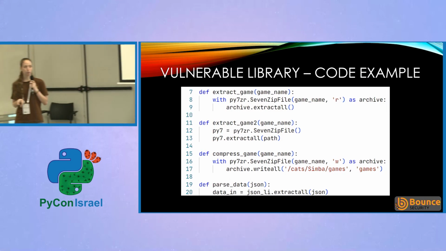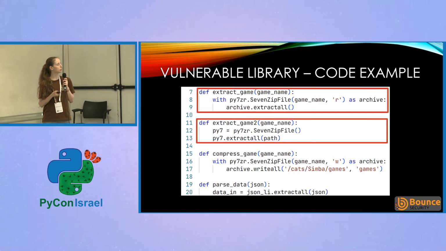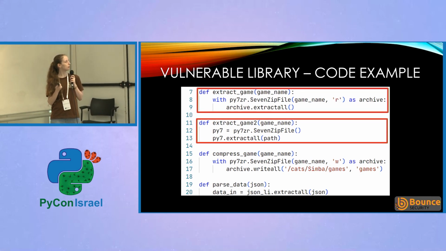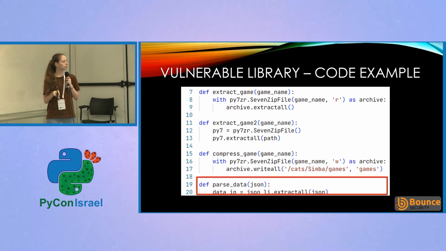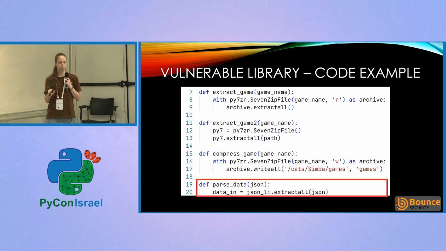So here is our sample code. We have two cases where we're using some function from the 7zip library that ends up in the extract all, those cases that we want to find. We also have a compress game function where we use the same library, but we use a different function that is not vulnerable. And the last case we have is we're not using the vulnerable library, but we use an extract all function. That's a different function that we just named the same way. We don't want to find that.